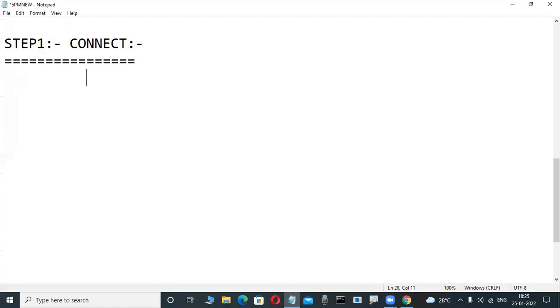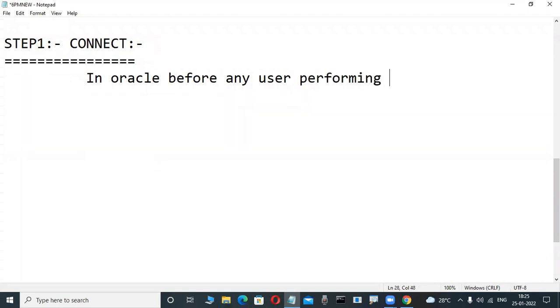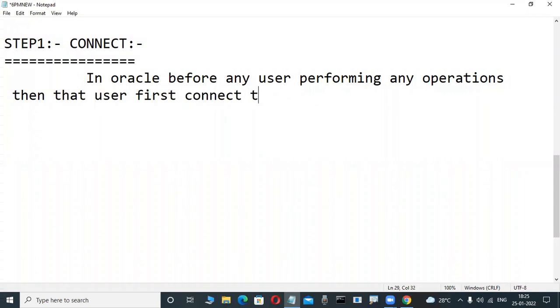Connect, side heading: Connect. In Oracle, before any user performs any operations, that user first connects to the database.